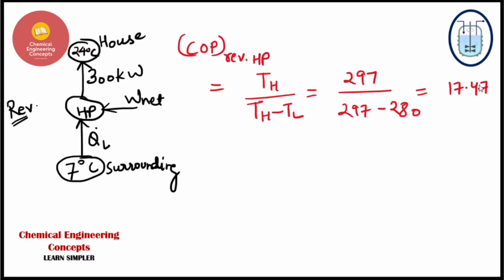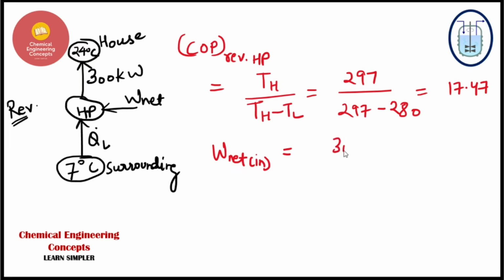From here we can find out how much energy is there as an input. कितनी energy यहाँ पर हमको देनी पड़ रही है सिस्टम को, जिससे QL अमाउंट ऑफ हीट को वो एक्सट्रैक्ट कर पा रहा है और हाउस को 300 किलोवाट्स ऑफ एनर्जी दे पा रहा है, राइट? So the work done, net work done, which is input actually, we can find out. It will be simply this QH divided by the coefficient of performance.